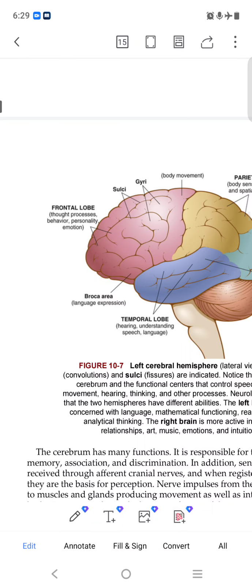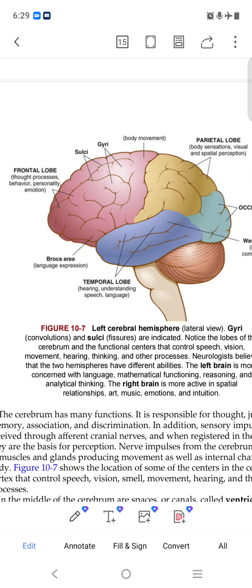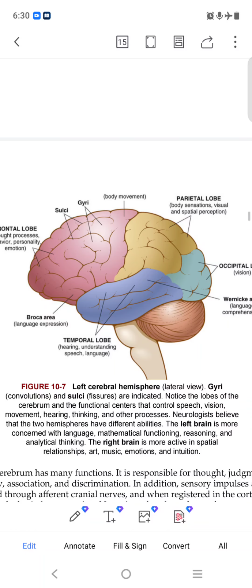The frontal lobe controls thought process, behavior, personality, and emotion. The temporal lobe is here on the downside, and it handles hearing, understanding, speech, and language. Broca area is language expression. Broca is this, and sulci and gyri are this.